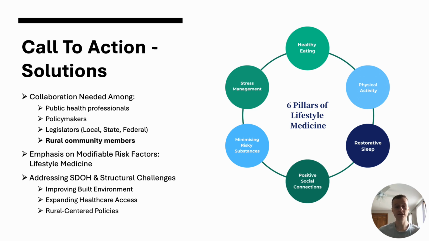In order to further integrate lifestyle medicine in rural communities, it is important to address social determinants of health and structural challenges. Addressing these limitations, such as food insecurity, the built environment, healthcare access, can be done through the work of policy. As discussed earlier, several chronic disease policies exist across the country but lack focus on rural communities. Expanding policy through a rural lens can allow for changes in the built environment that address challenges that limit the health and well-being of communities within this demographic.